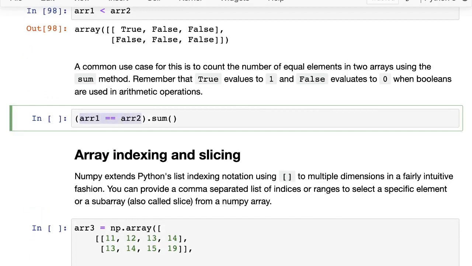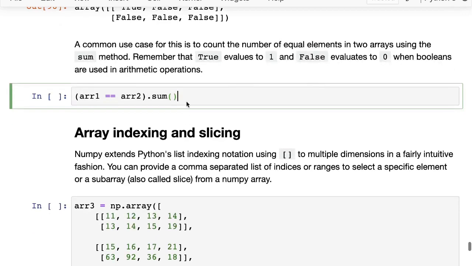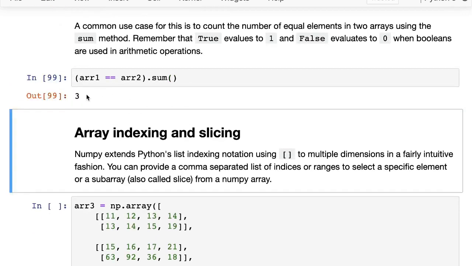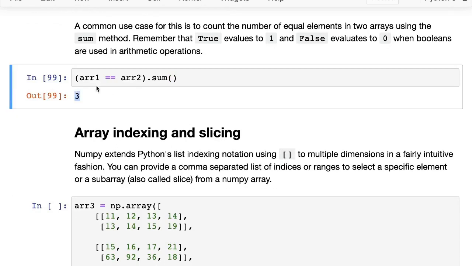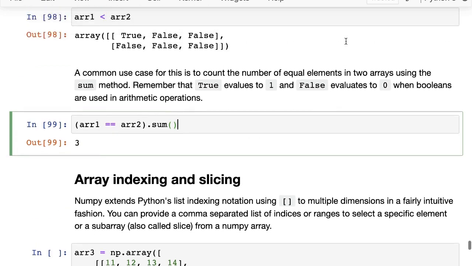That would give you an array of booleans, and then you could call dot sum on it. What dot sum will do is add up the booleans, and remember that true evaluates to 1 and false evaluates to 0 when they are being used in an arithmetic operation. So that will just give you the number 3, which is the number of matching elements between the two arrays. All right. And now you can use your imagination to think of other use cases where this might be useful.